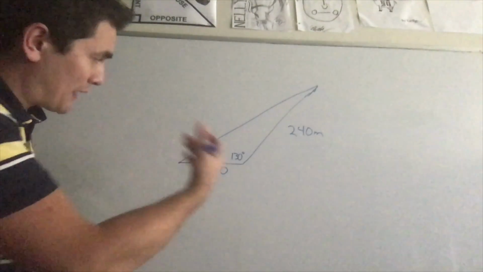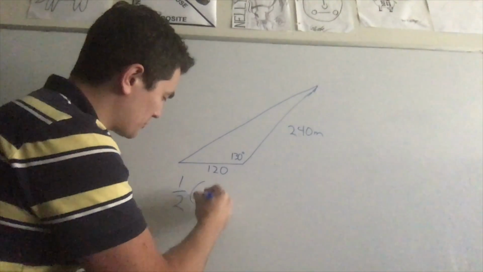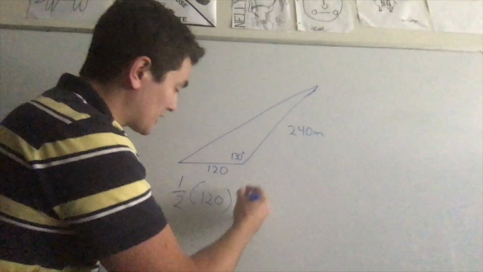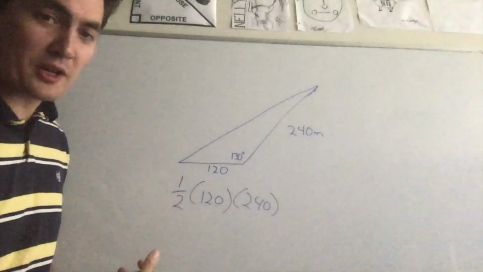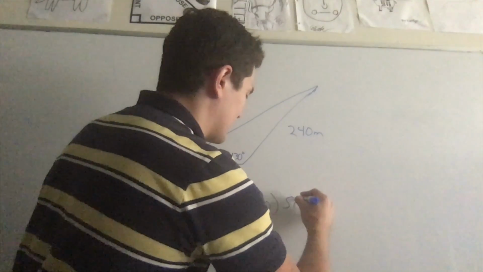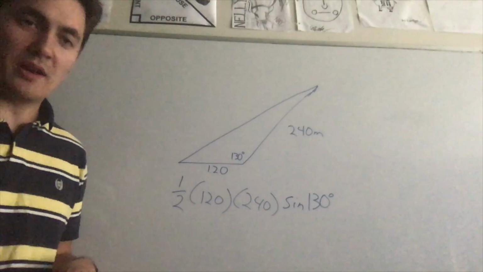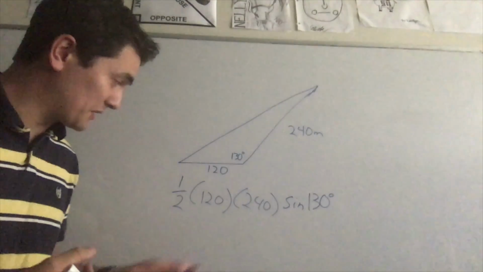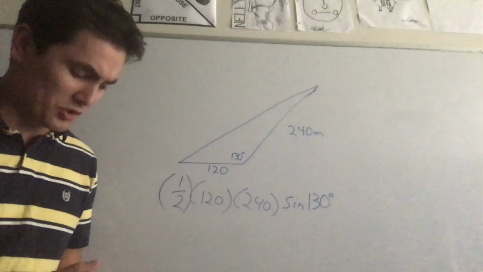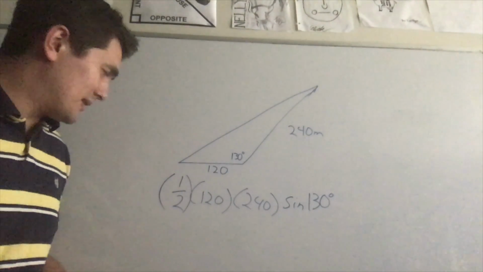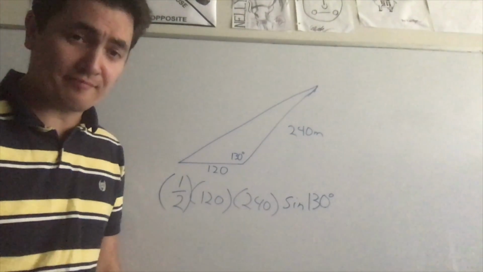If I plug this into the formula, you just go 1/2 the first one, which is 120, the second one, which is 240, and the sine of 130 degrees. I don't think anybody by now should struggle to plug this into your calculator. You can put that little fraction in a burrito just to be super clear. But yeah, it's pretty basic stuff. You plug it in, you get your answer.